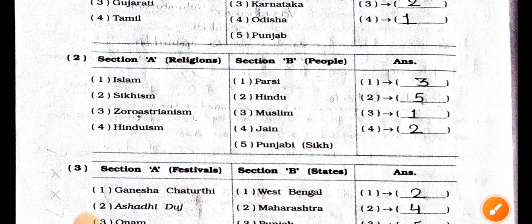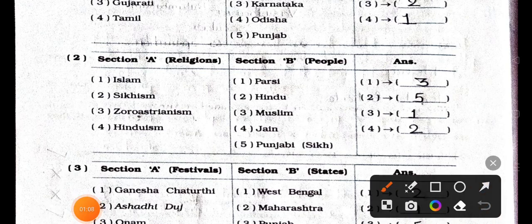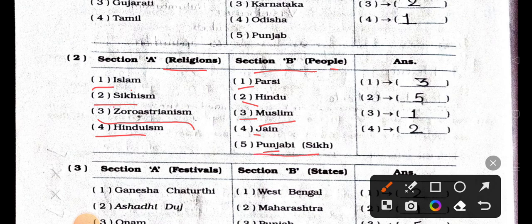Now see the second one, section A. In that religions are given. Number 1 Islam, number 2 Sikhism, number 3 Zoroastrianism and number 4 Hinduism. Section B, people are given. Number 1 Parsi, number 2 Hindu, number 3 Muslim, number 4 Jain and number 5 Punjabi, which means Sikh. Now first one Islam, match with the Muslim. Number 2 Sikhism, match with the Punjabi, Sikh. Number 3 Zoroastrianism, match with the Parsi. Number 4 Hinduism, match with the number 2 Hindu.